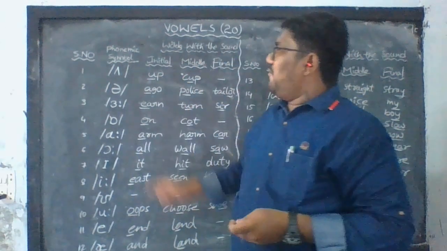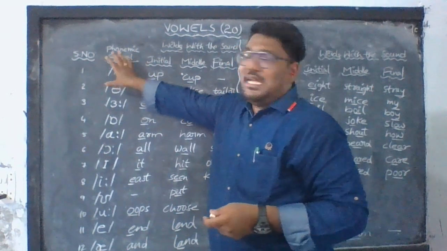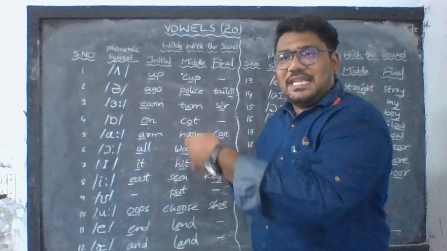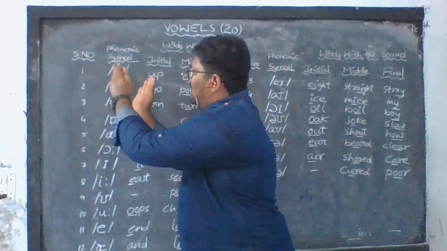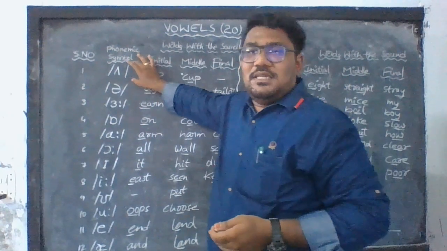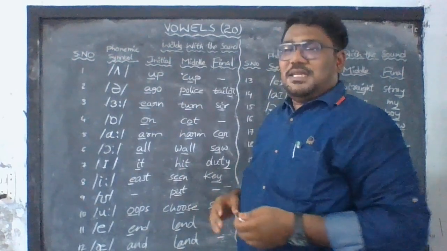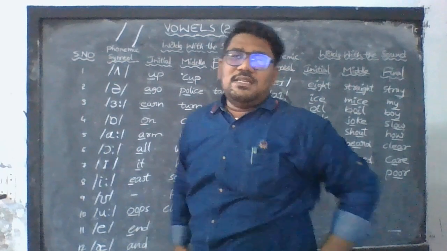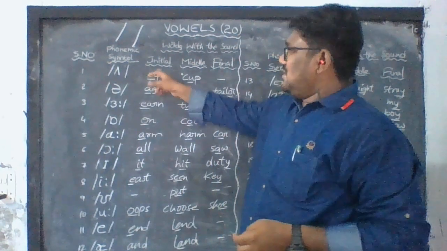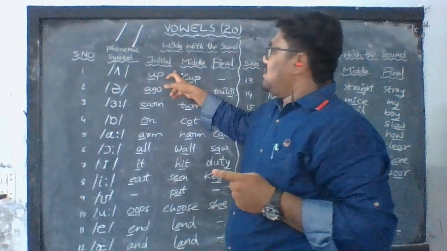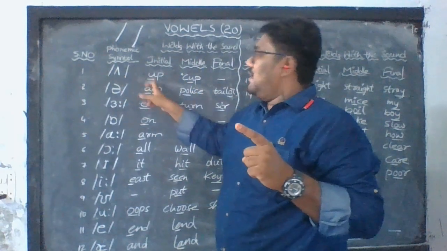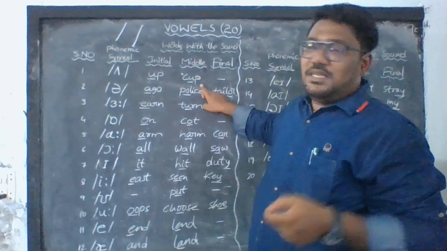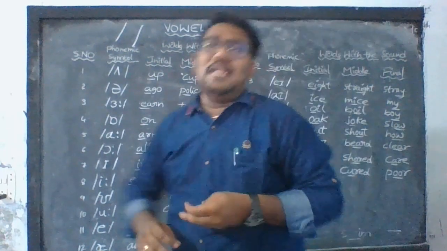The first and foremost thing: you can see I have given a phonetic symbol transcription. As with the consonants, you write it between two slashes. You are supposed to write the phonetic symbols in the same method. The symbol can be produced in the initial position, in the middle, or in the final position.